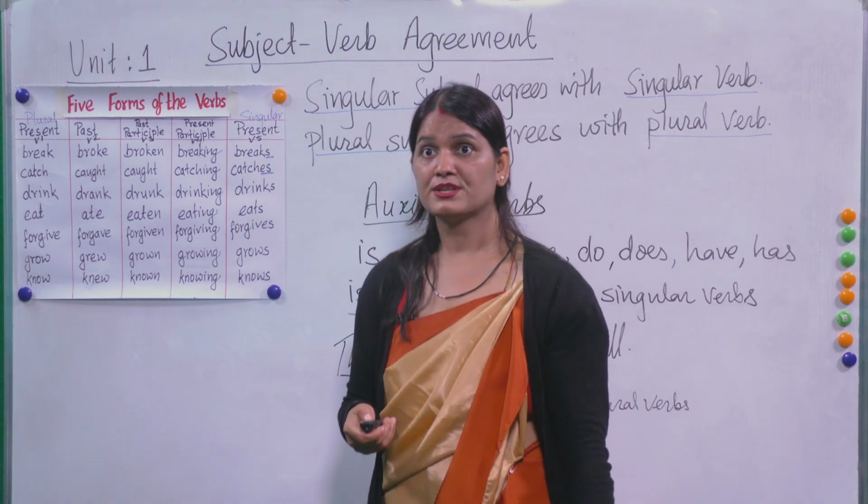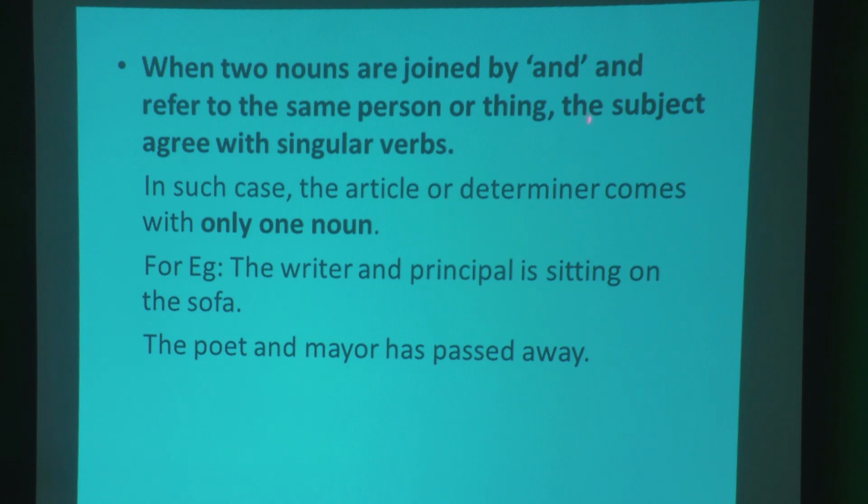Now the last one. When two nouns are joined by and refer to the same person or thing, the subject agrees with the singular verb. Just for example, you should remember this one. In such a case, the article or determiner comes with only one noun. Look at here, the writer and principal. Okay, there is no determiner, no article here. If it were the writer and the principal, then they would be two different people, but here it is the writer and principal. That means the same person is sitting on the sofa. You don't have to be confused here.